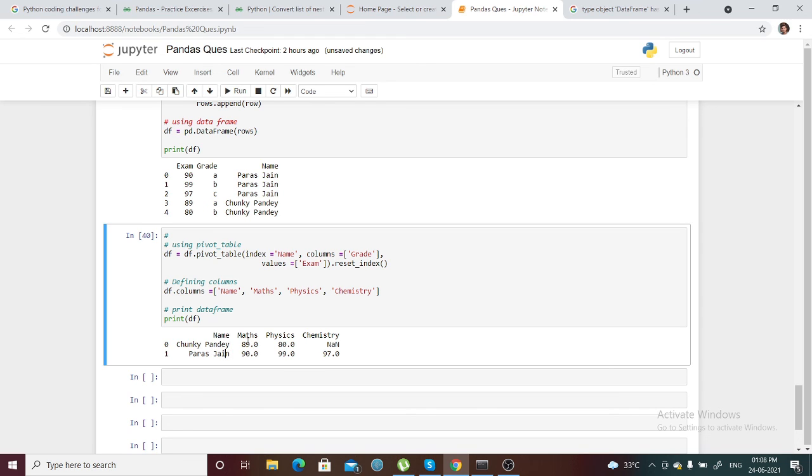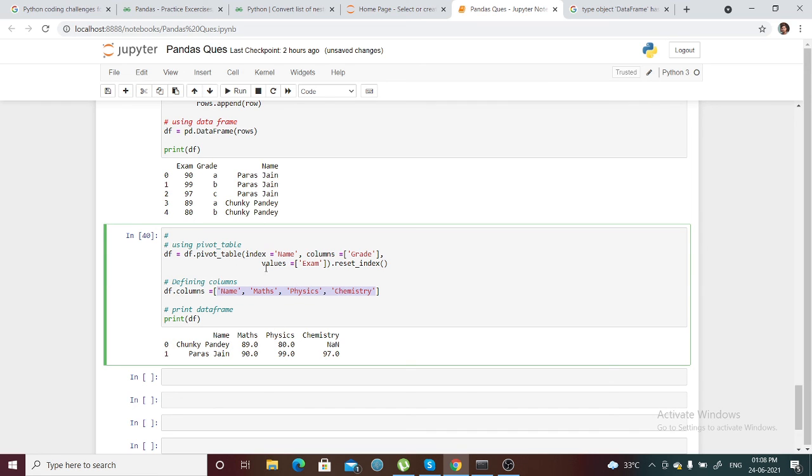But we have three unique subjects, or you can say grades, as we have taken grade as columns in the pivot table. So columns as grade, and grade is A, B, C. Whatever the grades that we have taken, it will convert them to math, physics, and chemistry, right? So name would be in the column. So four columns would be there. So name and individual subject marks will be considered.